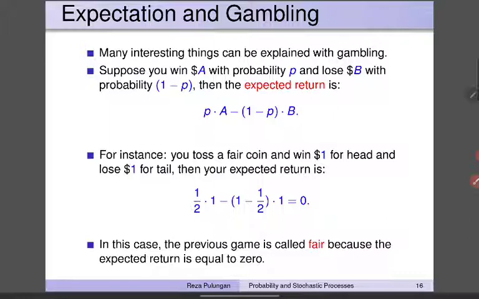For instance, if you toss a fair coin and win $1 for heads and lose $1 for tails, then your expected return will be 1/2 multiplied by 1. This is the probability of getting heads, and this one is the probability of getting tails, and this is the win and this is the loss. The final result is 0. In this case, it is called fair. So if the expected return of a game is 0, we call this a fair game.